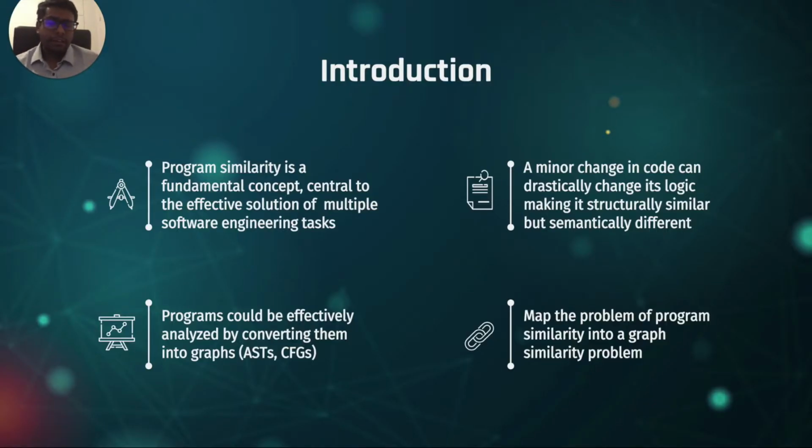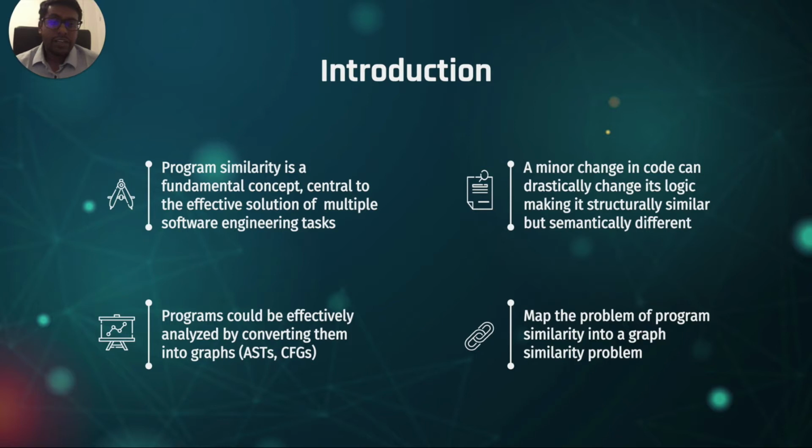Finding similarity between two objects plays an important role for many computational tasks, like recommendation systems. One such area where similarity plays an important role is software engineering. Program similarity is an effective solution for multiple software engineering tasks like software plagiarism, clone refactoring, clone detection, and code search. Program similarity mainly consists of quantitatively analyzing how one program is similar to another.